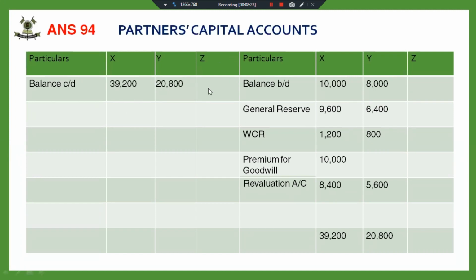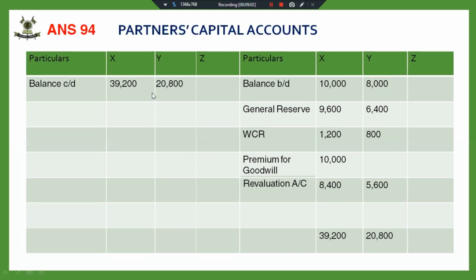Now the capital to be brought in by Z is not given, and it is given that he's going to bring 20% of the combined capital of X and Y after the revaluation account and all the adjustments. Adjusted capital means after the distribution of reserve, premium for goodwill, revaluation account, whatever adjustments we have to do at the time of reconstitution. After doing that, that means this balance carried down. So Z has to bring 20% of 39,200 plus 20,800.